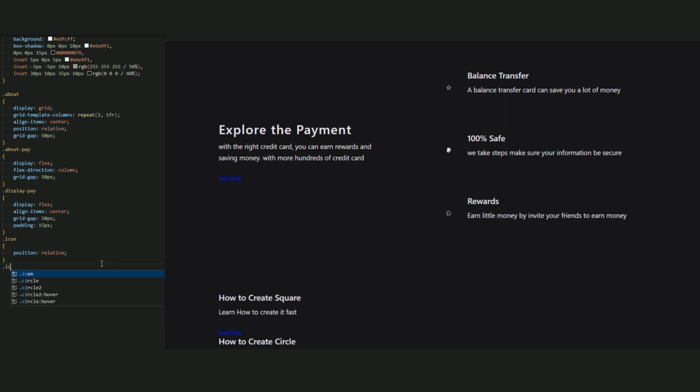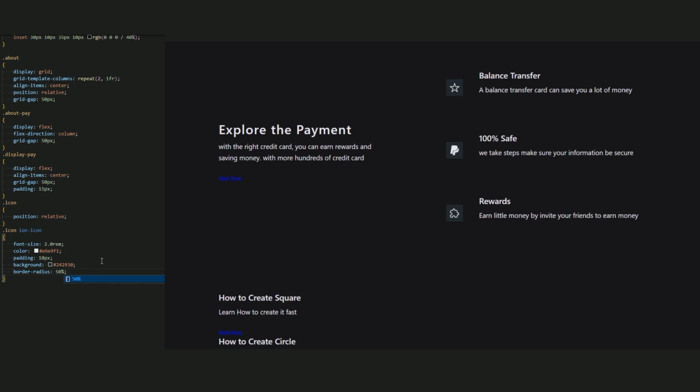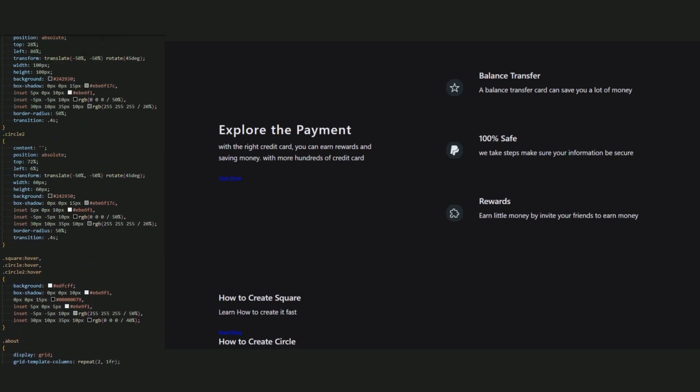Okay, next icon. Font size be 2.0 rem. Color be white. Let it be this color. And the padding be 10 pixels. And the background be black, this color. And the border radius 15%. Good. Now let's create a little square for it.